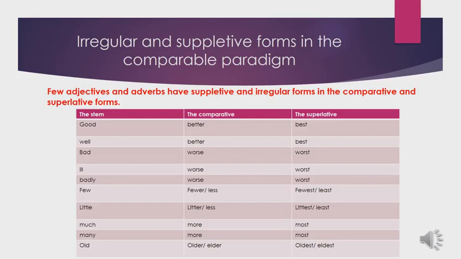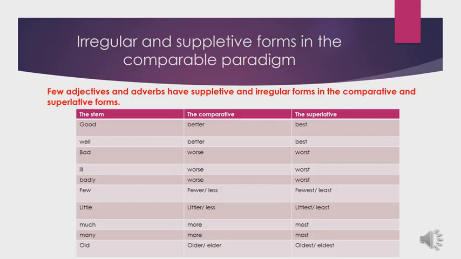Another example is the adjective bad. In addition to the adjective ill, in both adjectives, the comparative form is worse and the superlative form is worst. So we have bad, worse, worst, ill, worse, worst.